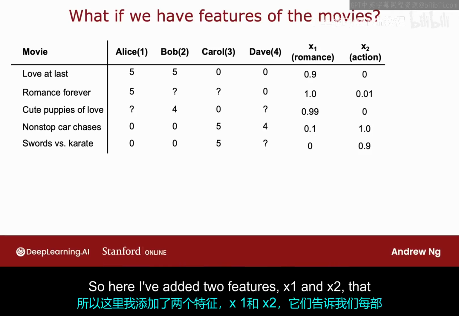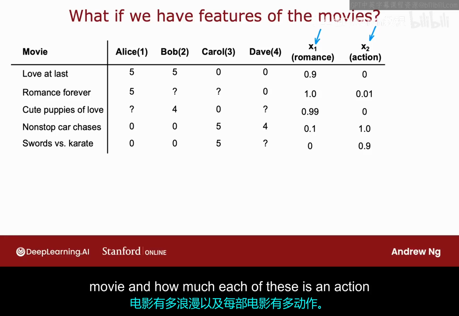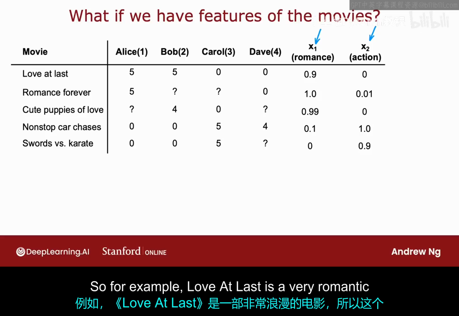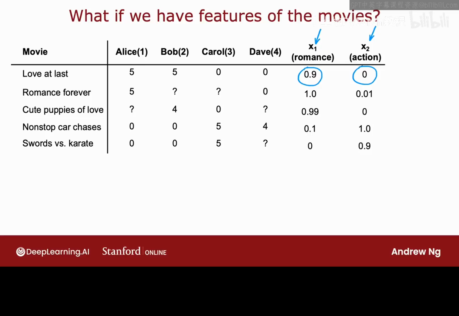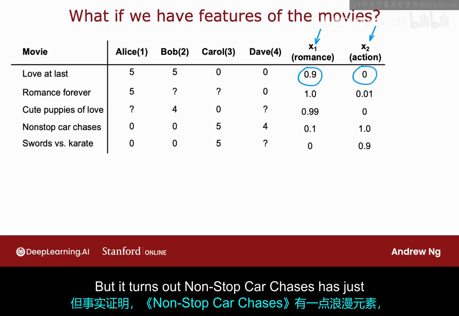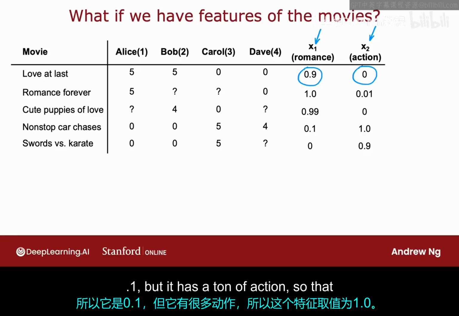So here I've added 2 features, X1 and X2, that tell us how much each of these is a romance movie and how much each of these is an action movie. So for example, Love at Last is a very romantic movie, so this feature takes on 0.9, but it's not at all an action movie, so this feature takes on 0. But it turns out Non-Stop Car Chasers has just a little bit of romance in it, so it's 0.1, but it has a ton of action, so that feature takes on the value of 1.0.